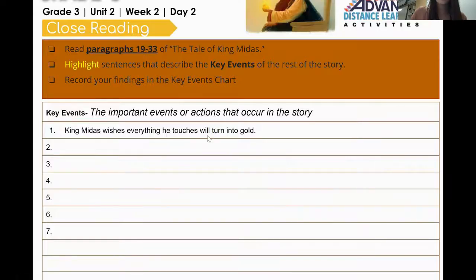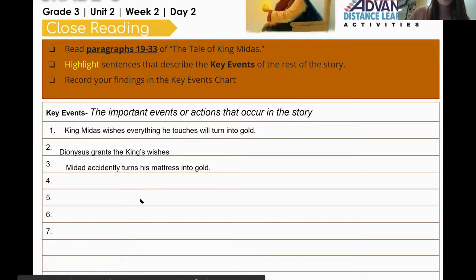Now that I have typed up the first event, I need to go back and see what my other events that I highlighted are. The second key event that I highlighted in order was that Dionysus grants the king's wish. And then I also typed that King Midas accidentally turns his mattress into gold. So now it is your turn. You will continue filling out the key events chart and you will type up the key events that you highlighted in the story. Remember to put them in sequential order.